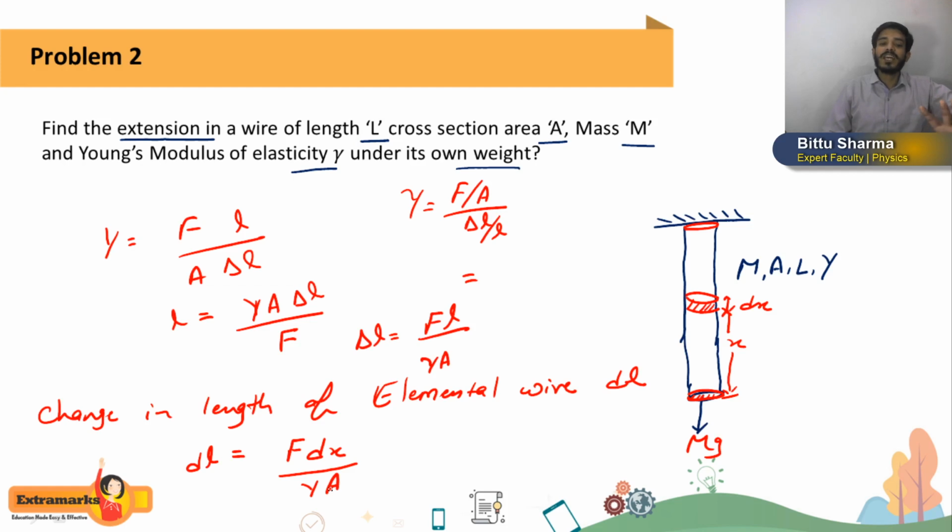Now the next thing is how we can calculate the force. For that, first of all we have to calculate the force per unit length. So on the entire rod, students, the mass is M, divided by the length of the rod, L. So this is mass per unit length, into x, because this cross section is, I'll try to draw the diagram again here, this cross section is x meter above its bottommost part.